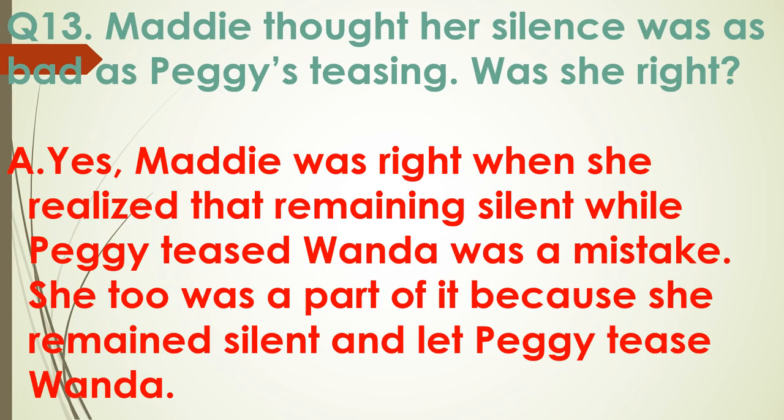Petronsky. She didn't have the courage to speak in front of Peggy, so she was also at fault. She was too afraid to say anything because she did not want to lose Peggy's friendship. Also, she was poor herself, so she feared that everybody would make fun of her too. That's why she did not say anything. She always remained quiet. So, this was her mistake. Now, next,